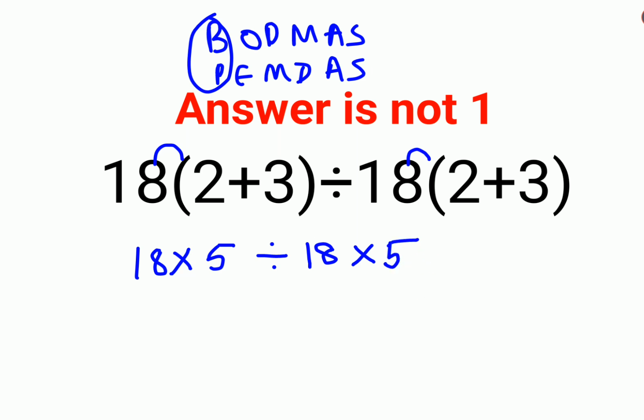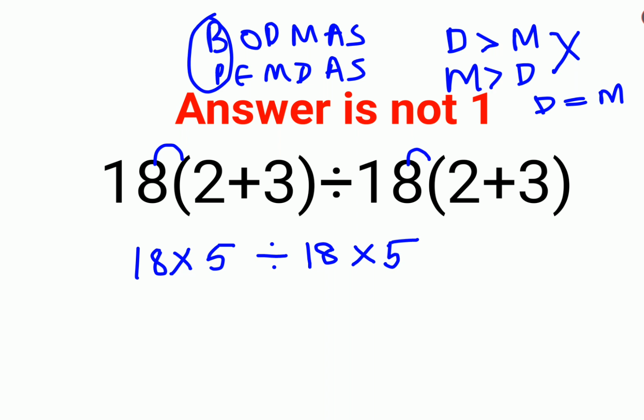5. Now what happens next is, see, according to BODMAS or PEMDAS, division and multiplication, please understand, remember that in BODMAS people think that division happens first, and in PEMDAS, a lot of people think that multiplication happens first. That is incorrect. Both of them, division and multiplication, hold equal precedence in mathematics. So when you have a question like this, where it is just purely division and multiplication, in that case, you just go from left to right. So first we'll do 18 into 5, that is what?